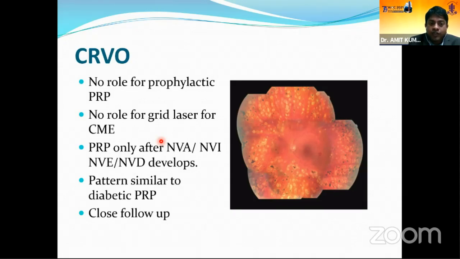So there is also no role for grid laser for cystoid macular edema in CRVO. PRPs can be given only after NV or NVI, and rarely if NV or NVD develops. The pattern is similar to PRP in diabetes. However, these patients will need close follow-up.